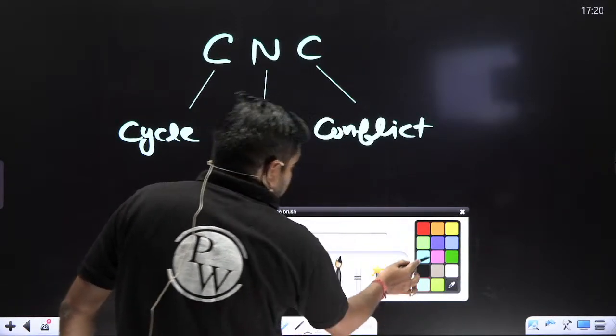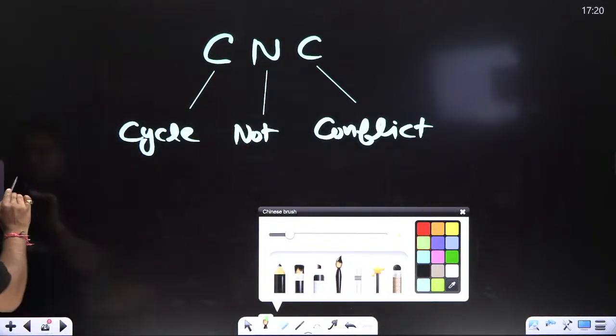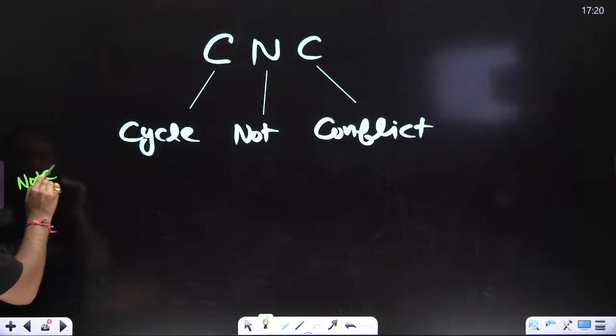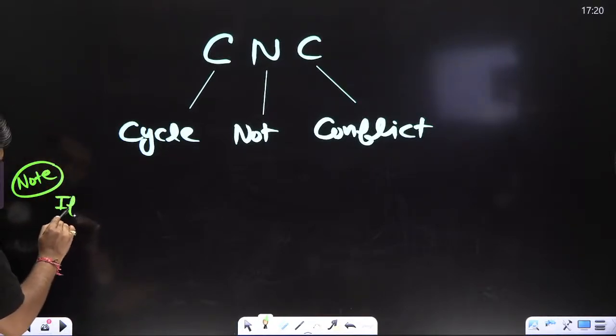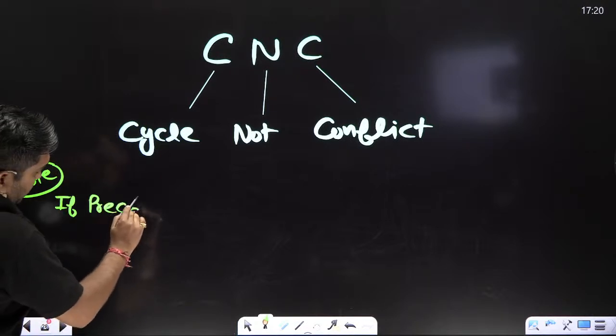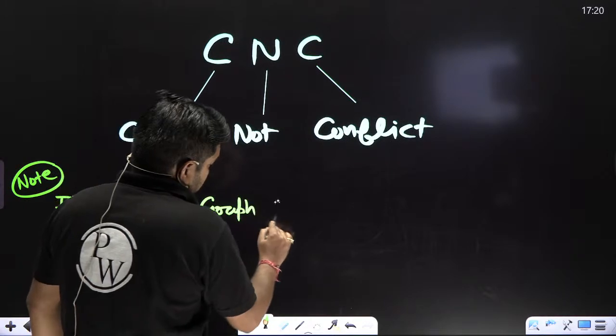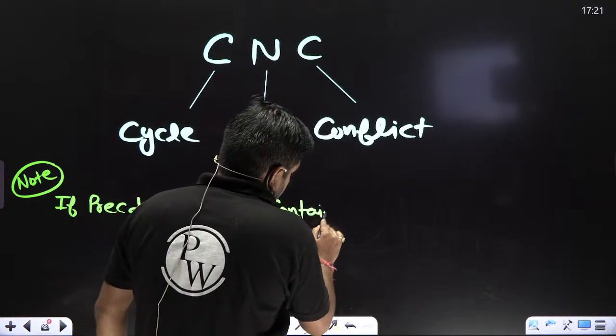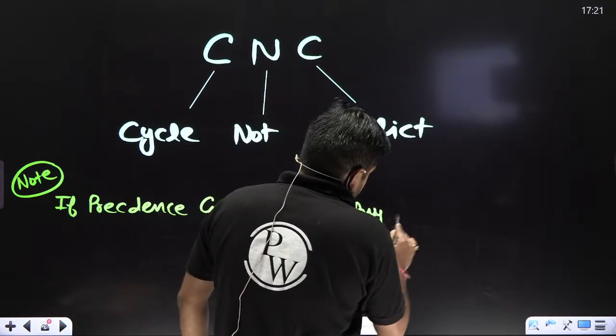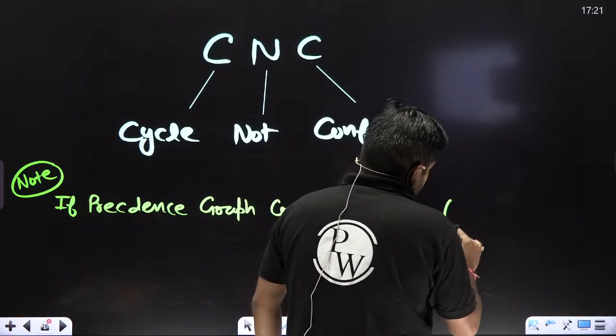If the precedence graph contains any cycle, meaning any one cycle.